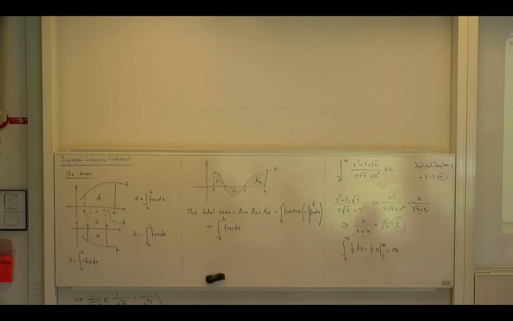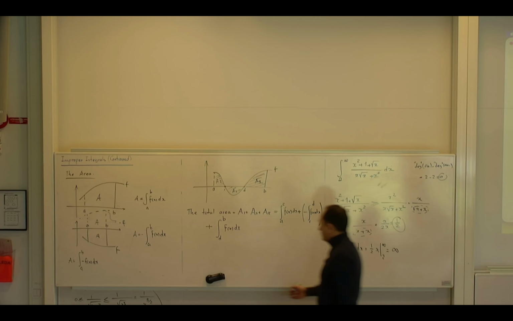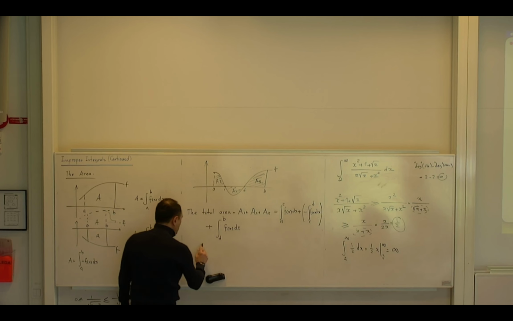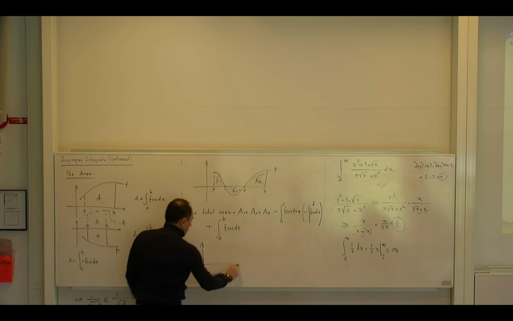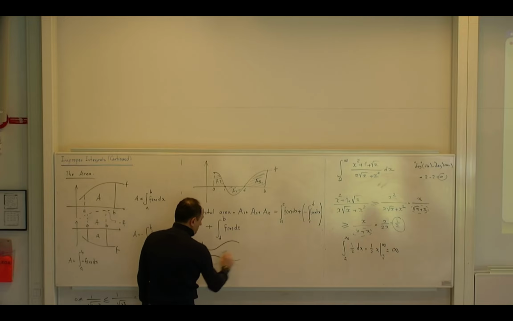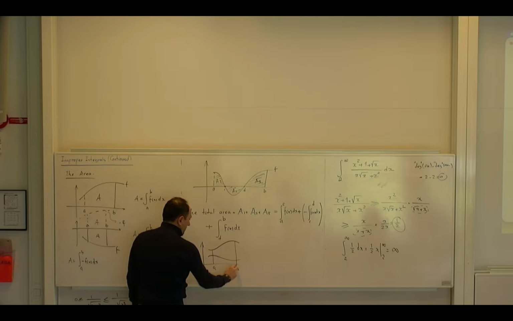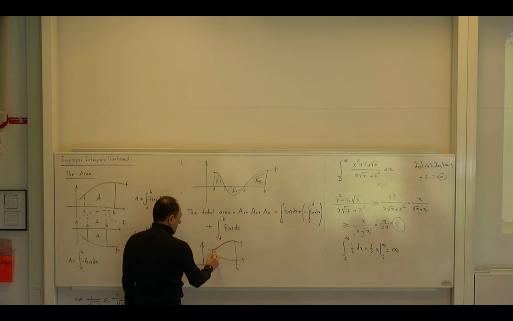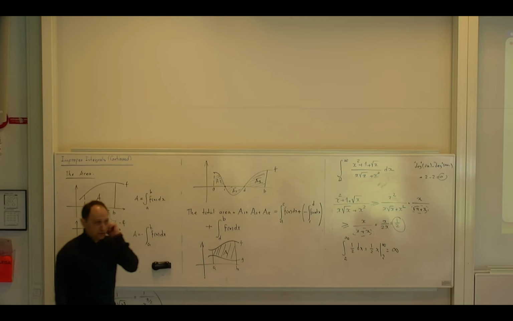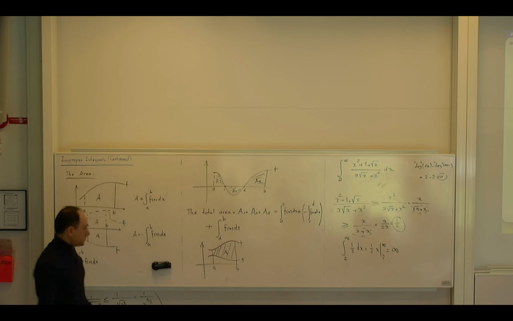And then, okay, there is one more thing that I want to mention: what happens if I have two functions involved? For example, if I have this function and I have another function below it between A and B, and this is the function f, this is the function g, and I want to find this area. So how should I find this area? f minus g. Yes, you can do it.